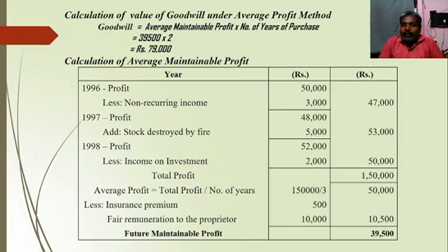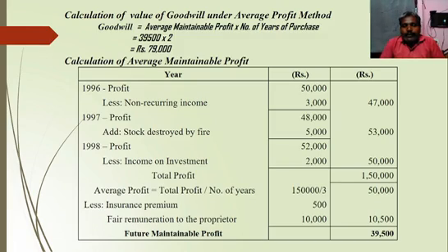So overall total profit is 1,50,000. So average profit equals total profit divided by number of years. So 1,50,000 divided by 3, we will get 50,000. After that, we have some adjustments. Less insurance premium per annum is 500.